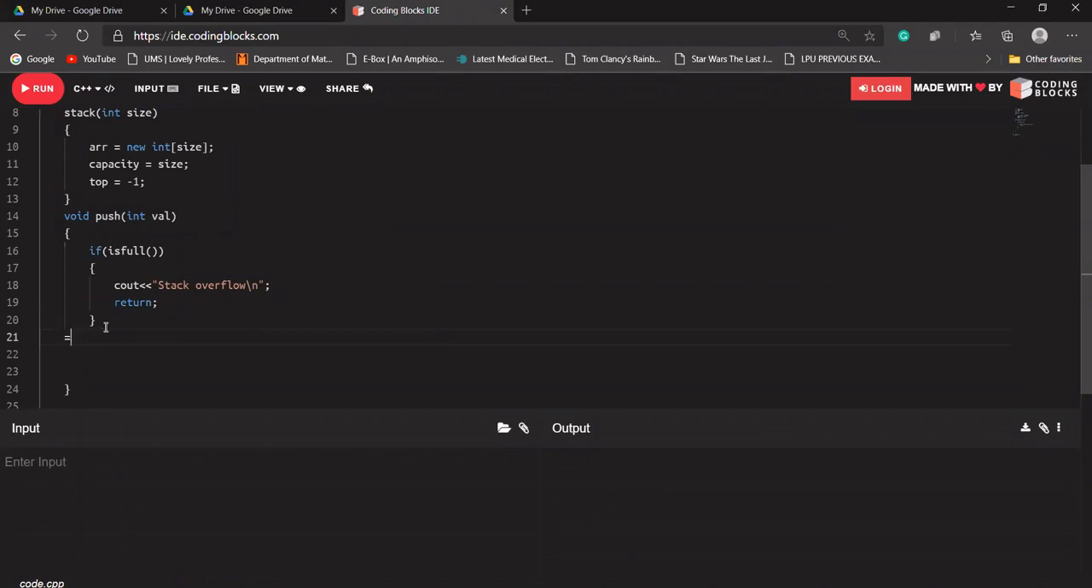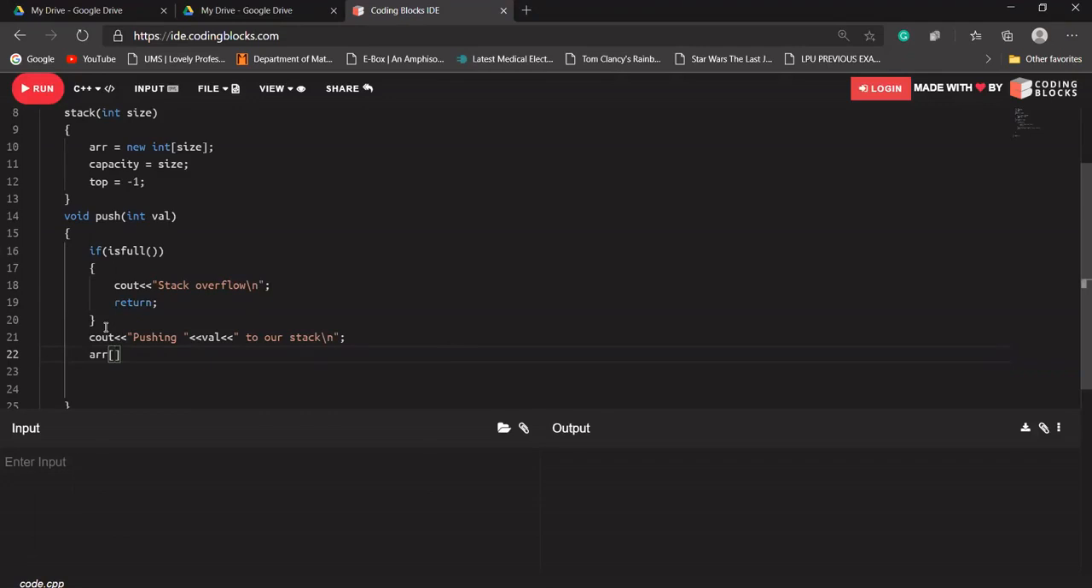Let's say I'm printing this statement, pushing, let's say, value, say, pushing val to our stack. Okay, so this statement will be printed, and I have to push that value as well.